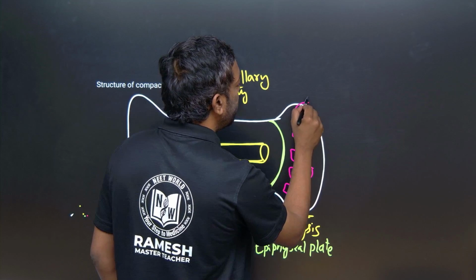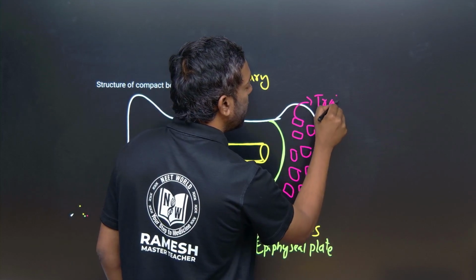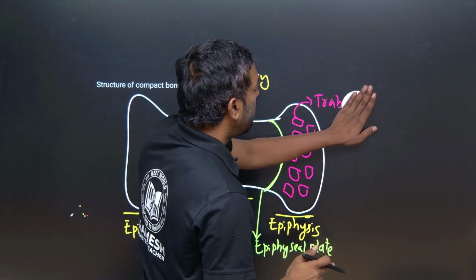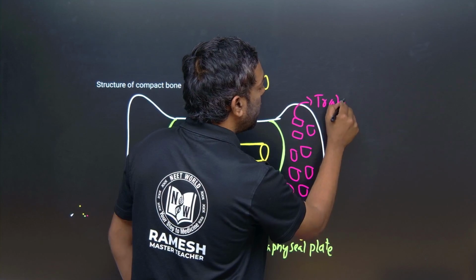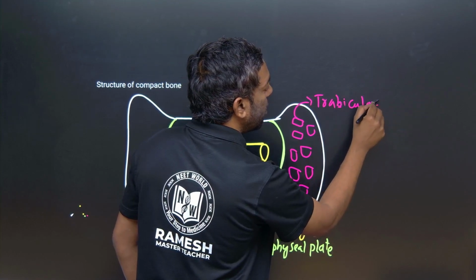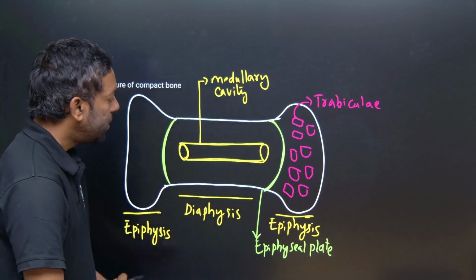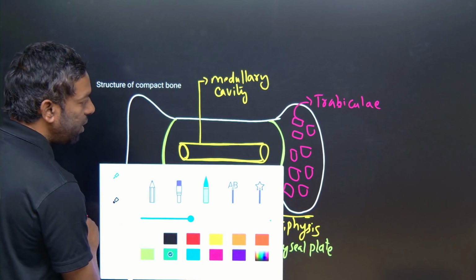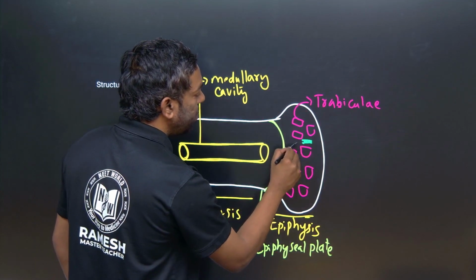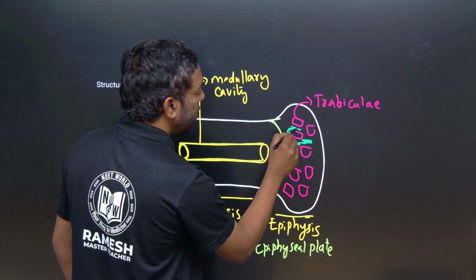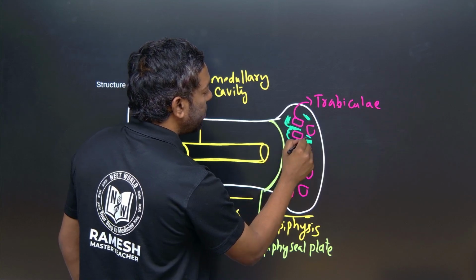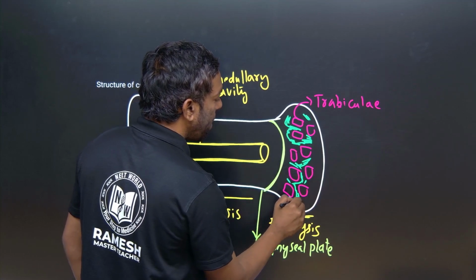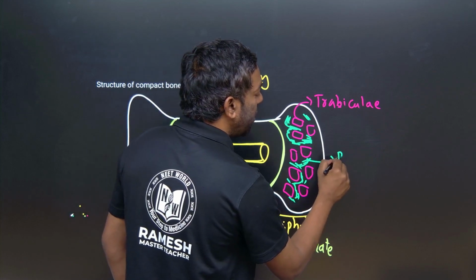The space between the trabeculae we can call red bone marrow.